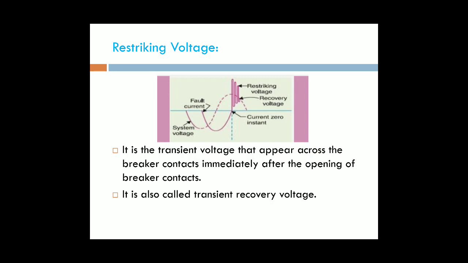That voltage is known as the restriking voltage or the transient voltage.